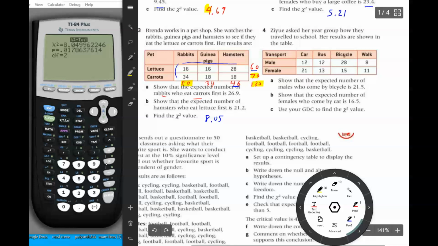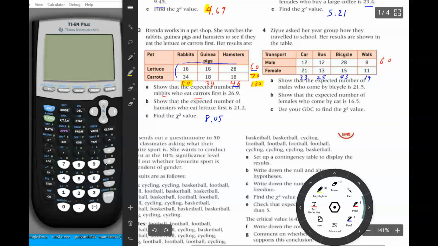So 12 plus 21 is 33. You could do these with a calculator if you need to. Bus would be 25. Bicycle would be 43. Walking would be 19. The top would be 20, 48, 60 for the top row.